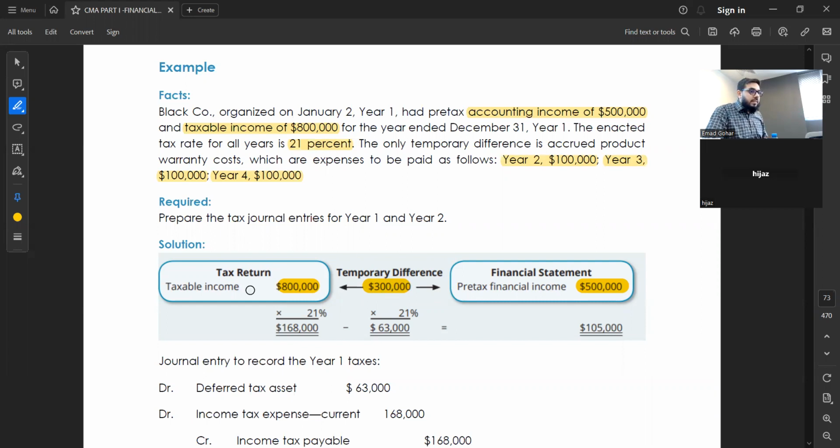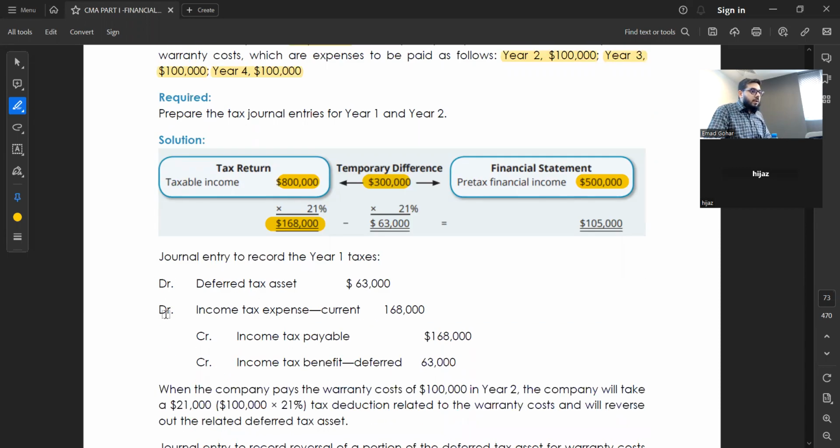So see, tax people say as per our glasses, this is tax glass. They say your income is 800,000, pay us 21% of it. So how much will come? 168. I have to pay to them. So what is the double entry? Remember, debit income tax expense 168, credit income tax payable. When you pay the income tax payable, debit it and credit cash.